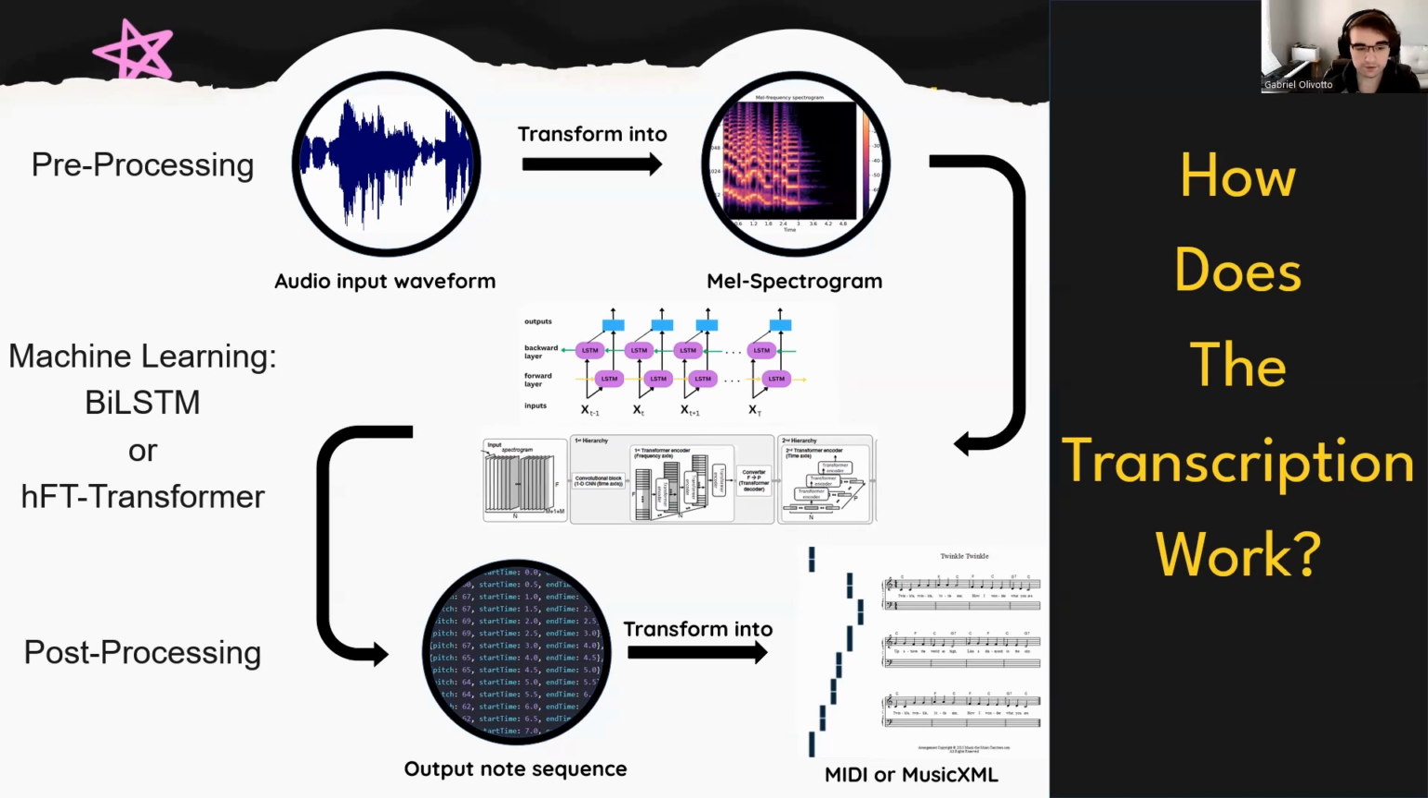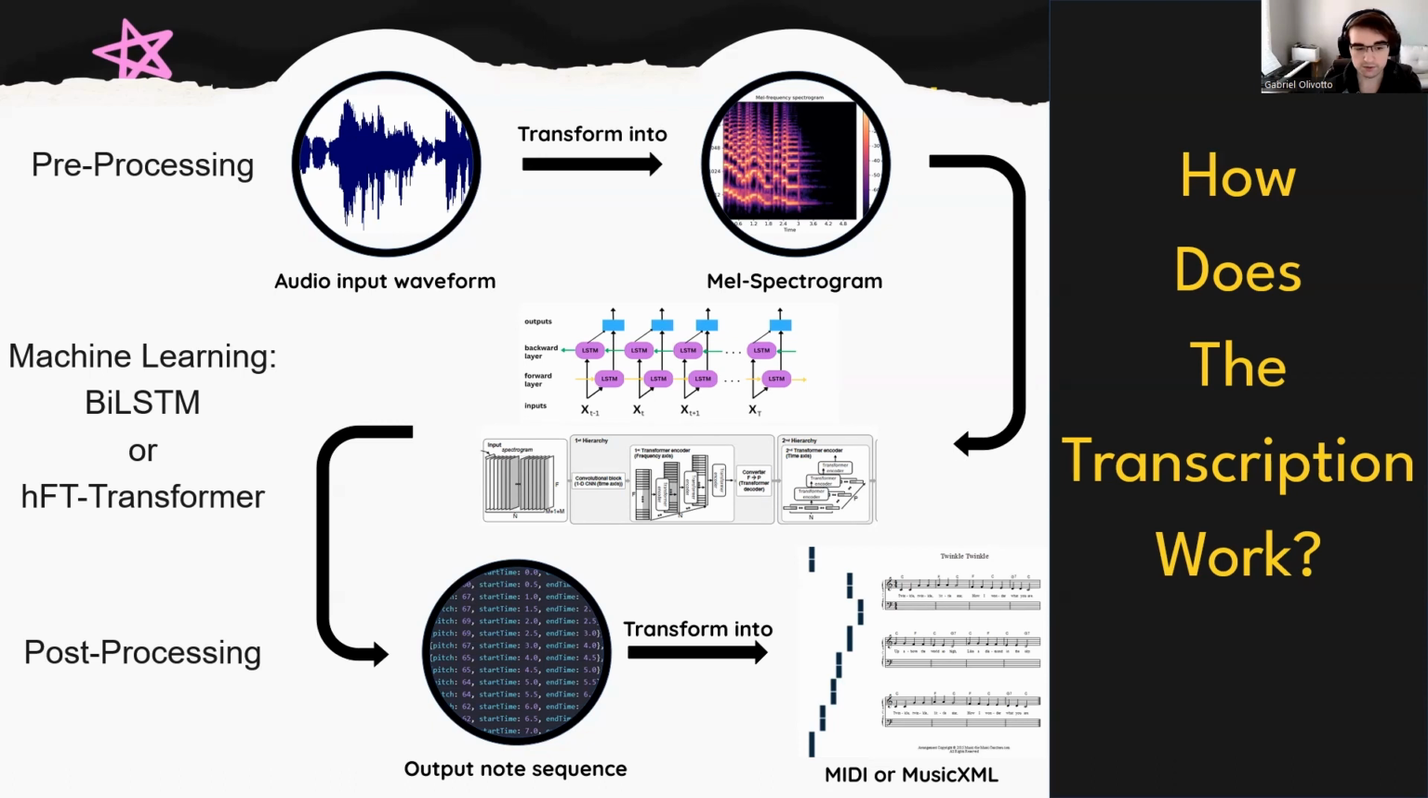When you upload an audio file, SonicScribe first transforms it into a MEL spectrogram. This is a visual representation of the amplitude of each pitch or frequency in the audio file over time. This spectrogram is then divided into equal time segments and fed into one of our machine learning models. We have two models available, the onsets and frames model and the HFT transformer.